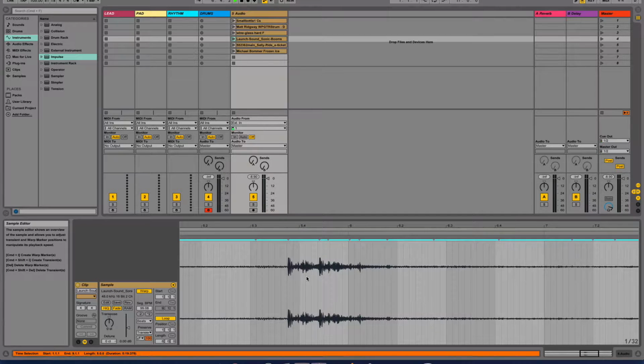So these are the sounds that we want to use, and we're going to turn one of these into a kick drum. Now there are two. There's one here and one here, and it's up to us to decide which one is the best sound. I quite like this first one. So what we're going to do is just select this section.